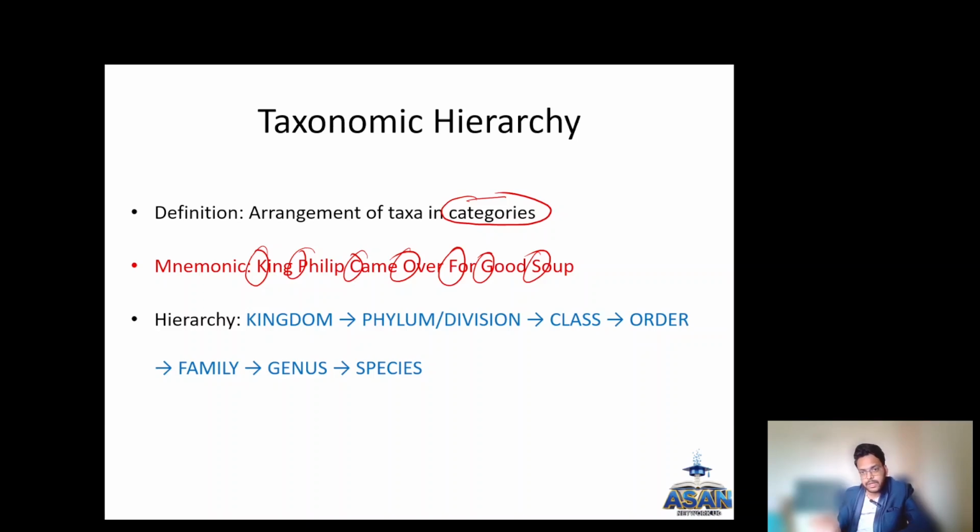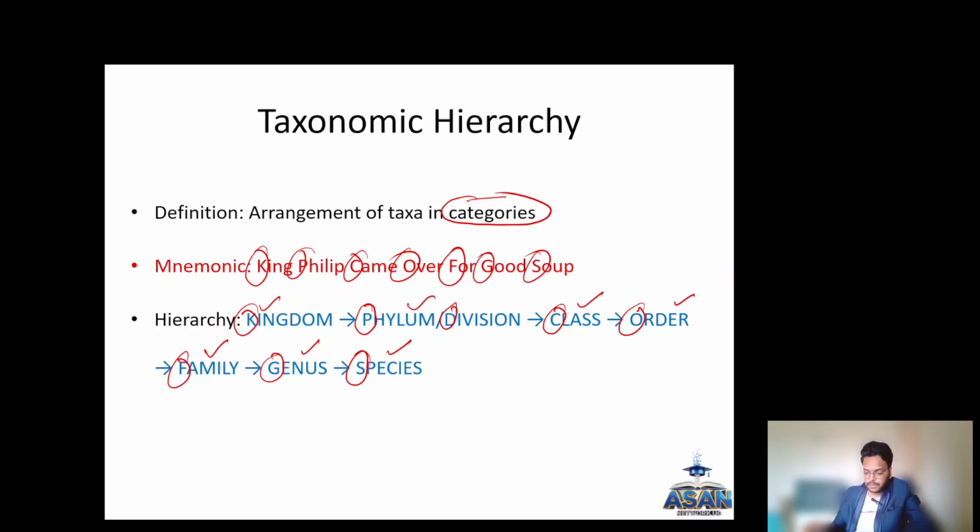This is very important and has been asked multiple times in your exam: what is the correct order of the taxonomic hierarchy categories? First is kingdom, then phylum or division, class, order, family, genus and species.